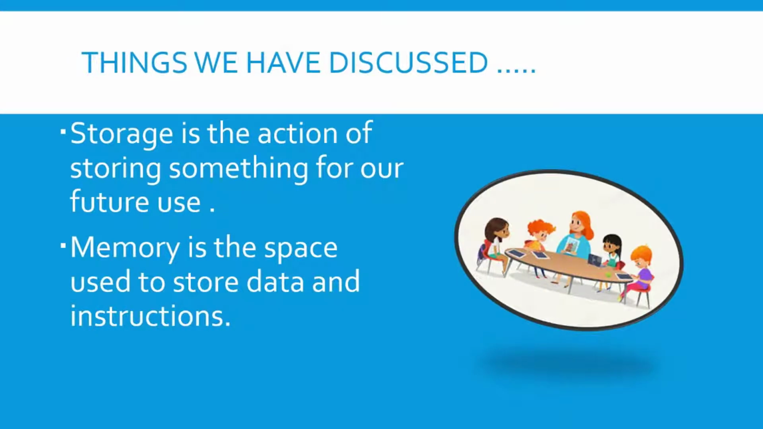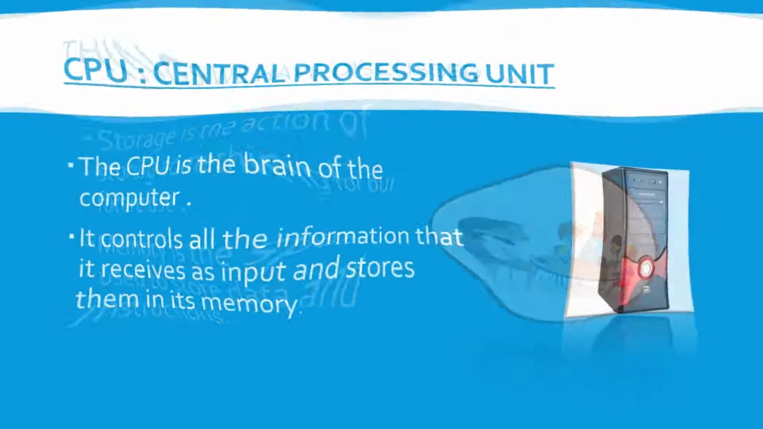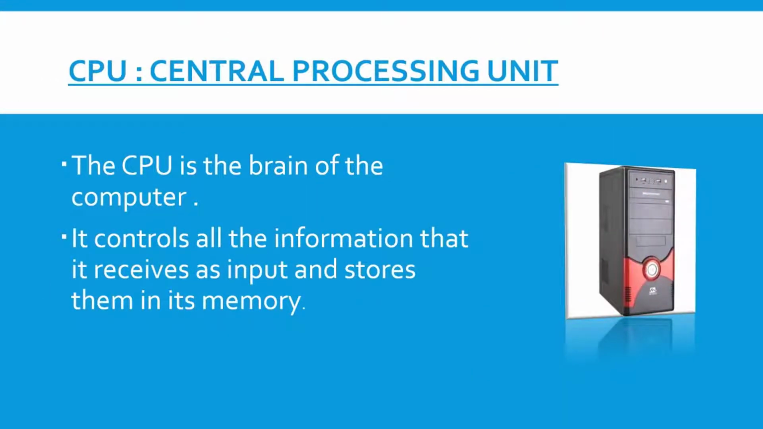In the previous class, we discussed storage and memory. Storage is the action of storing something for our future use. Memory is the space used to store data and instructions. And we also discussed the CPU, Central Processing Unit. The CPU is called the brain of the computer. It controls all the information that it receives as input and stores it in its memory.